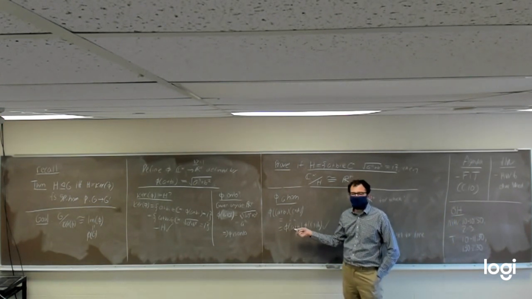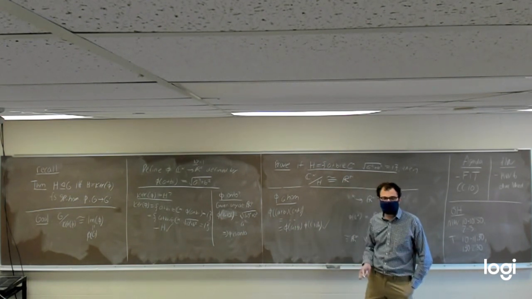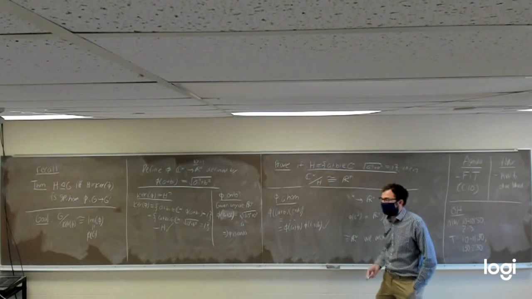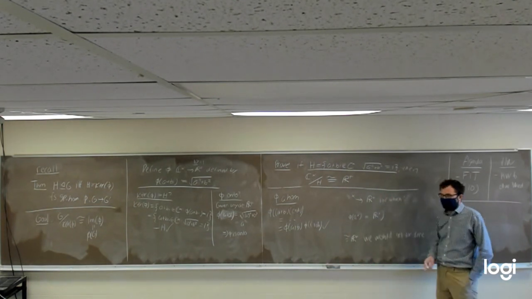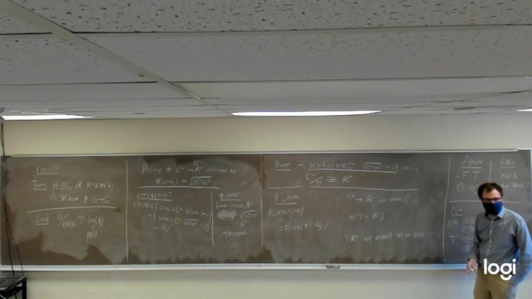You can use some fancy complex analysis and say, well, technically, phi of a plus bi is really just the modulus of the complex number a plus bi. And then you use the fact that the modulus is a homomorphism into the positive reals, which you prove if you take complex analysis or something. But I don't feel like going through all that argument.